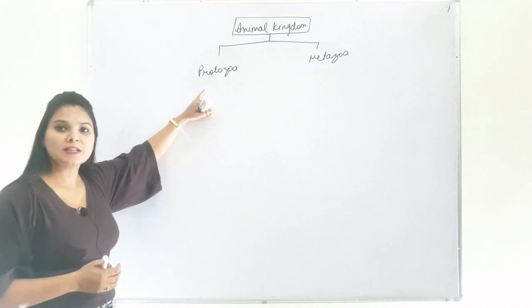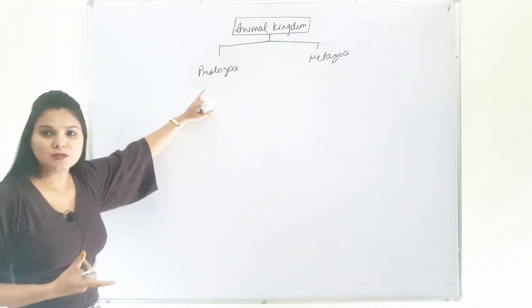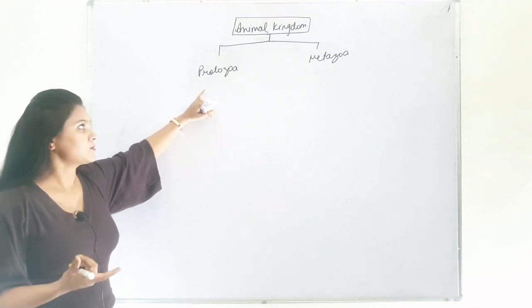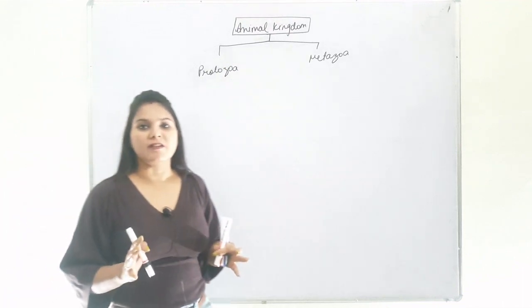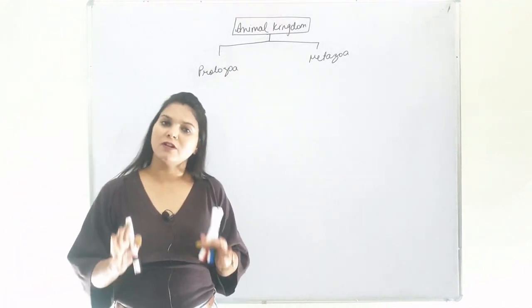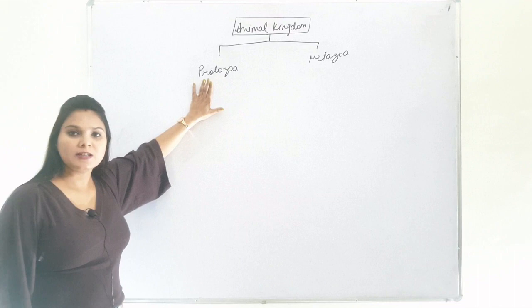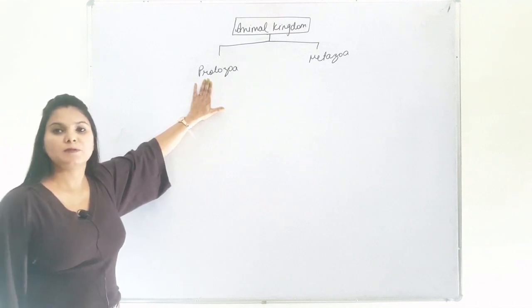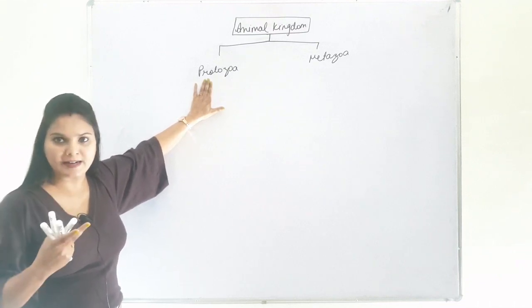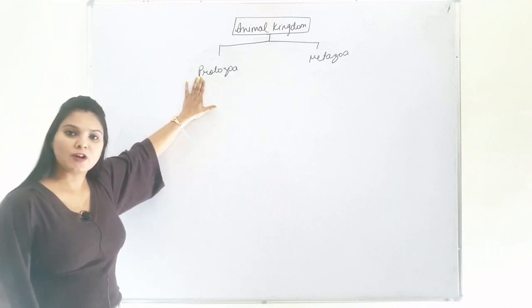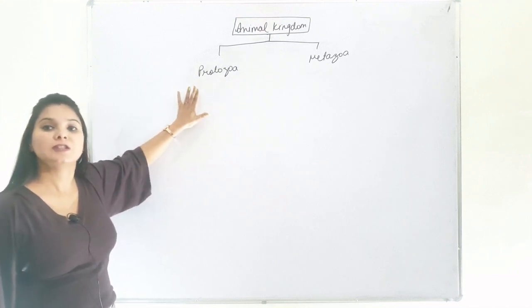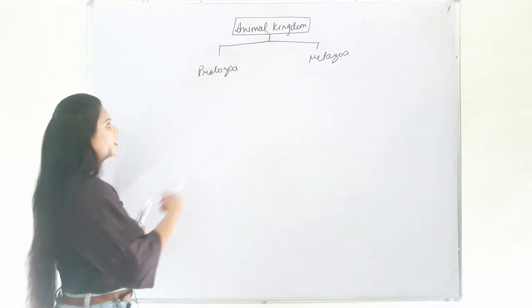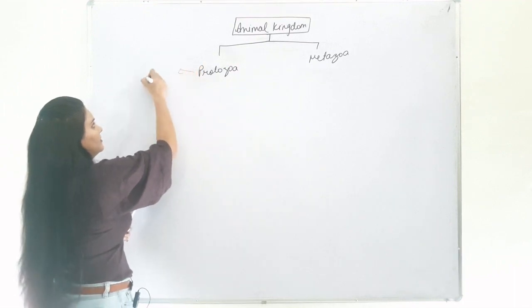Now, the subkingdom Protozoa includes unicellular microscopic organisms which have a protoplasmic grade of organization, and the conjugation in protozoans takes place between two adult organisms. This type of conjugation is called hologamy.